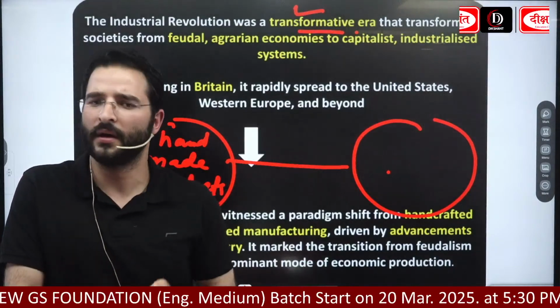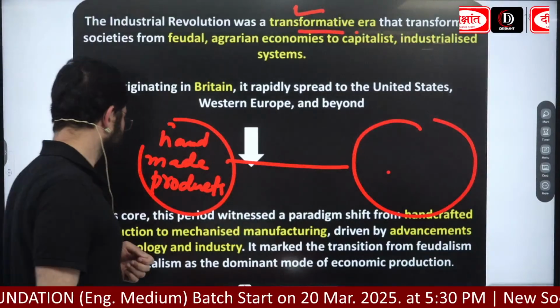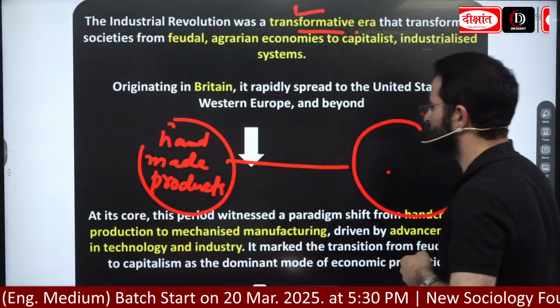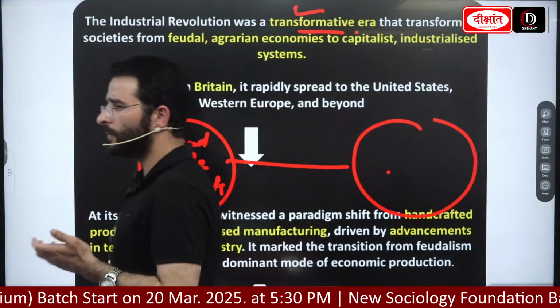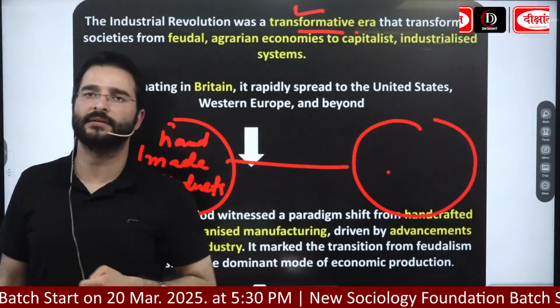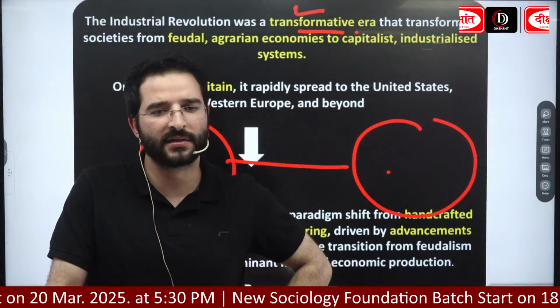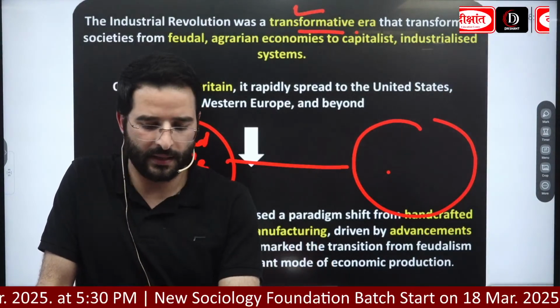Write down: industrial revolution also includes new manufacturing processes and techniques.